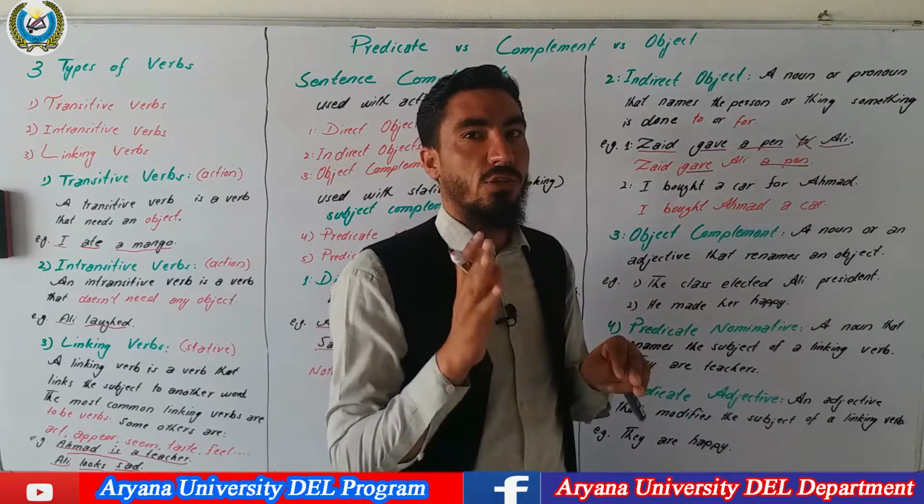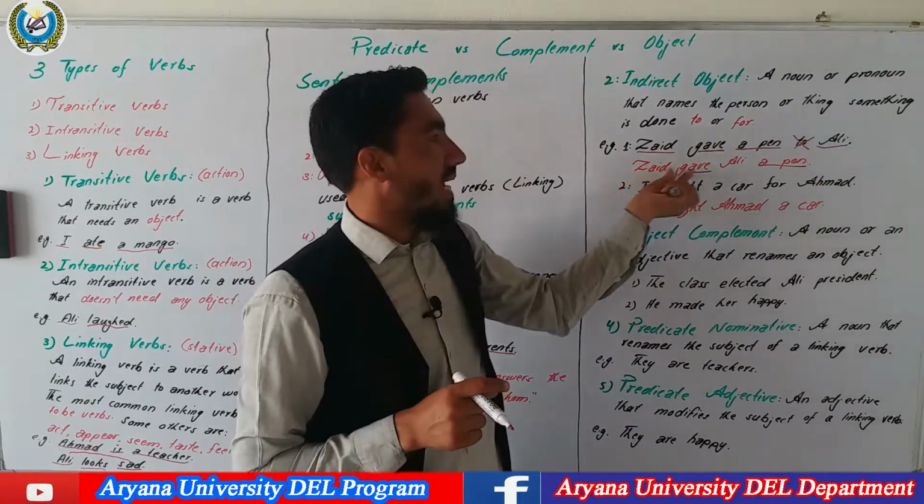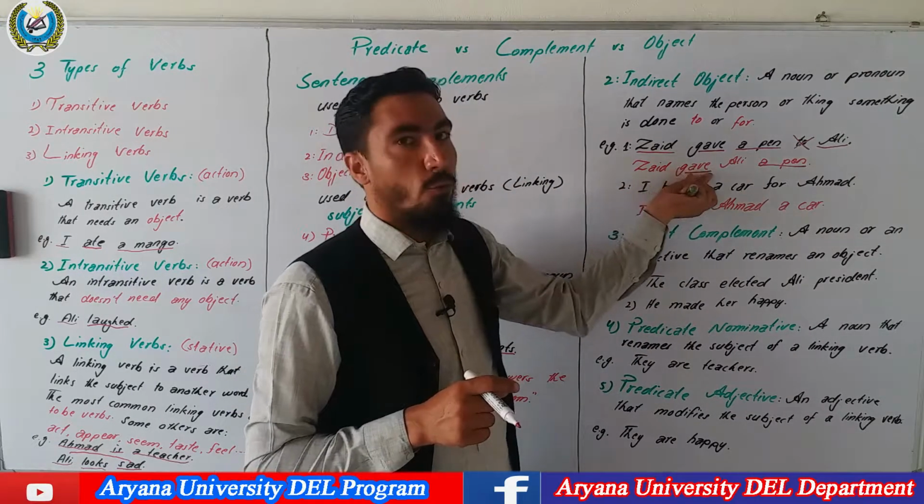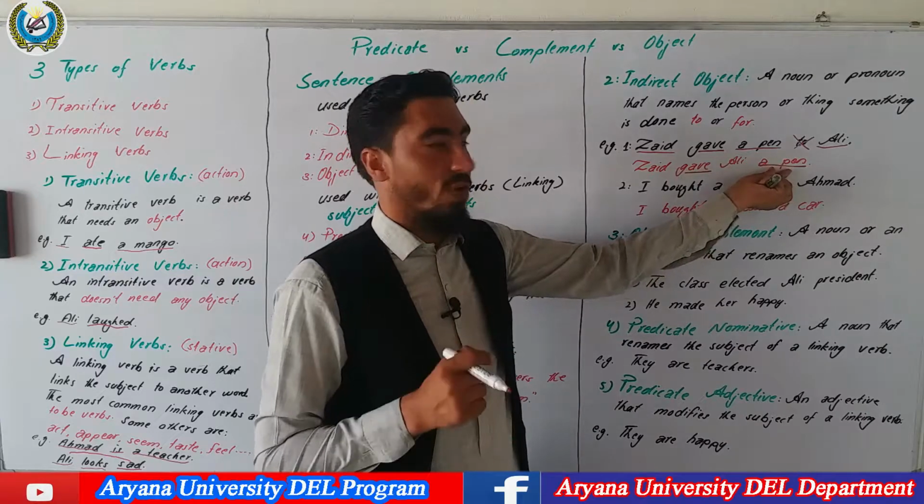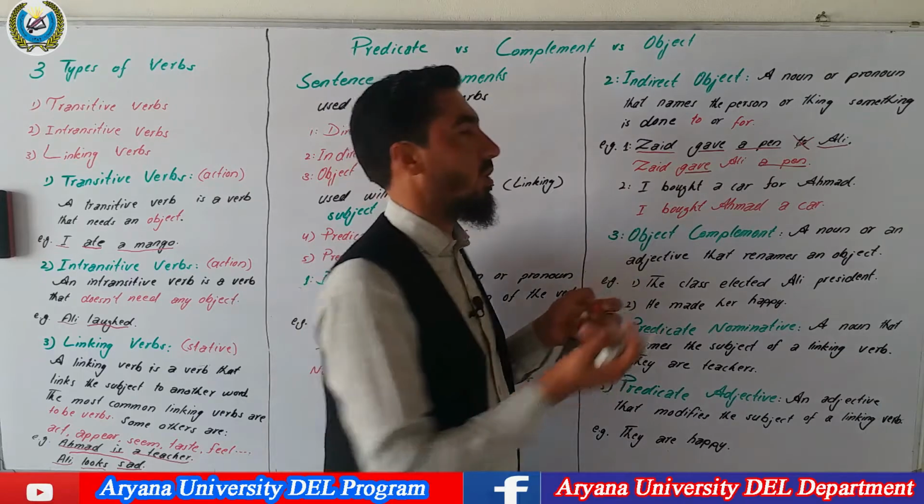Still, it answers these four questions: to what, to whom, for what, and for whom. Zaid gave Ali a pen. Zaid gave what? A pen. A pen is a direct object. To whom? To Ali. So Ali is an indirect object in this sentence.